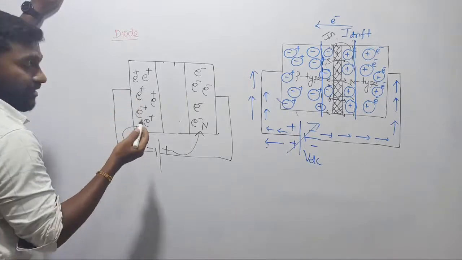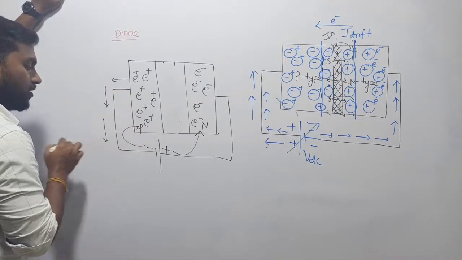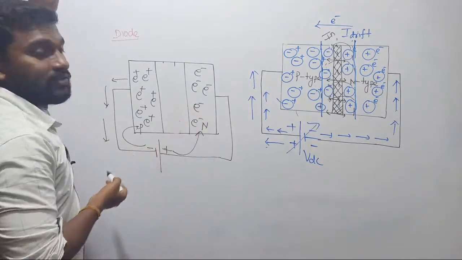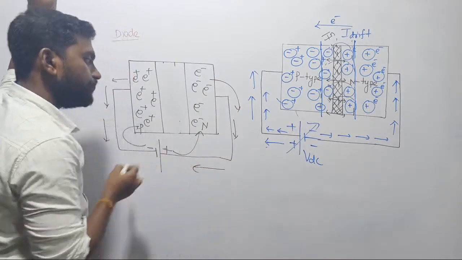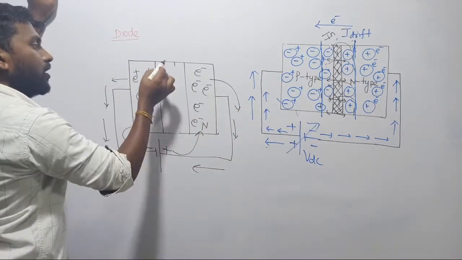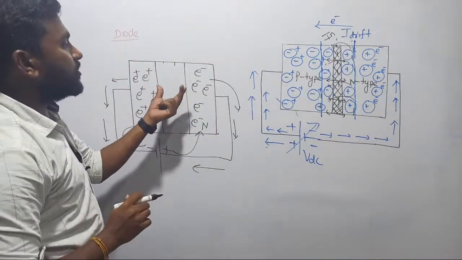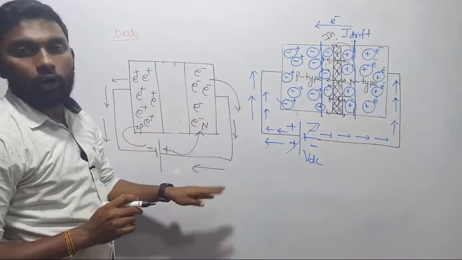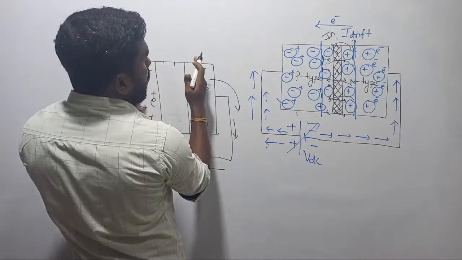Listen guys, these positive charge carriers start traveling in this direction. Here also the positive and negative charge carriers will attract each other, such that all the negative charge carriers are coming out. Now what will happen? This potential barrier will keep on increasing or not? Why? Because there are no movable electrons. All the electrons have started going out. If all the electrons have gone out, then the barrier will keep on increasing, right?